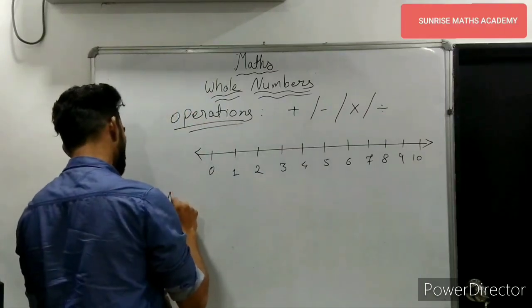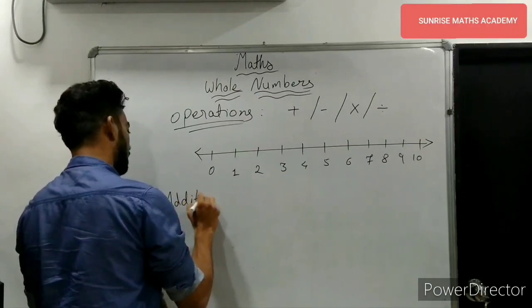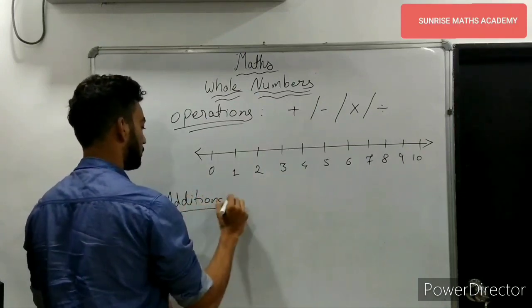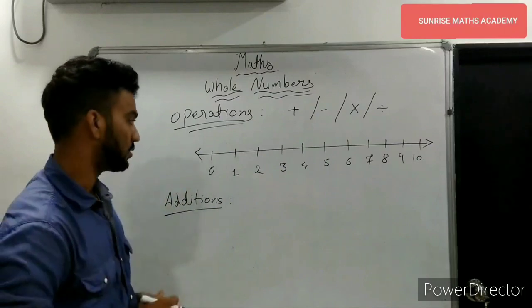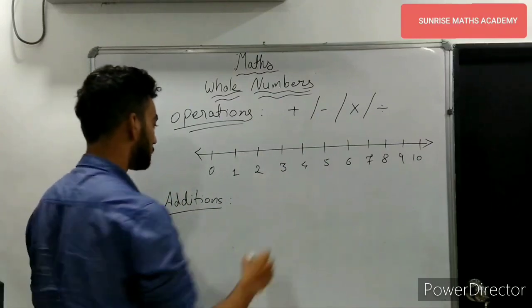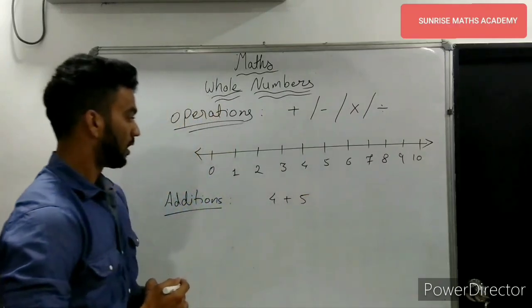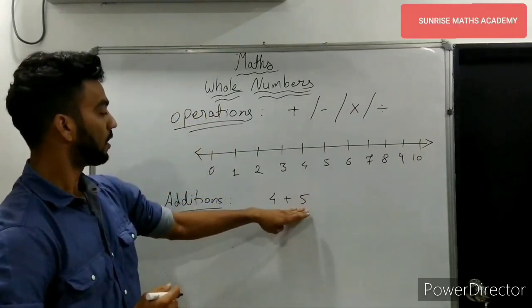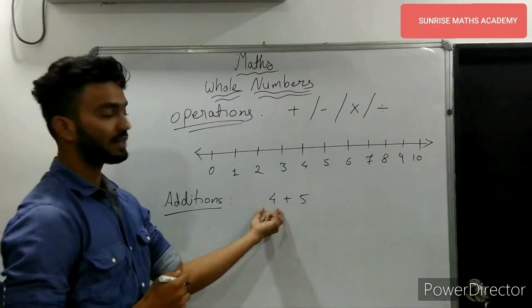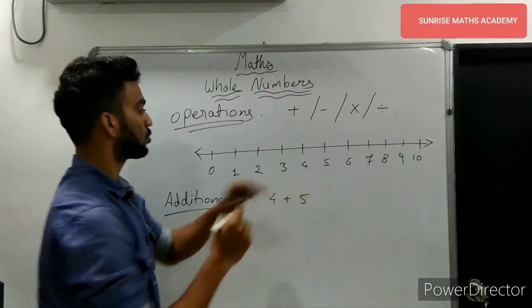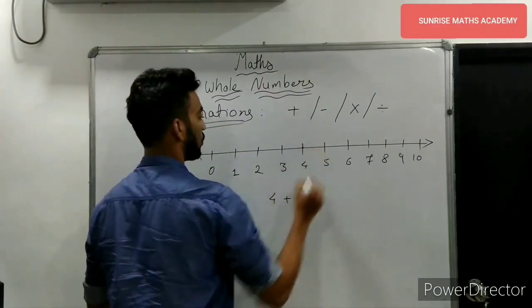The first one, addition of whole numbers on the number line. If you take any 2 whole numbers, say 4 plus 5, we have to add 4 and 5. On the number line, the first digit that is given is 4, so you start from that digit 4.